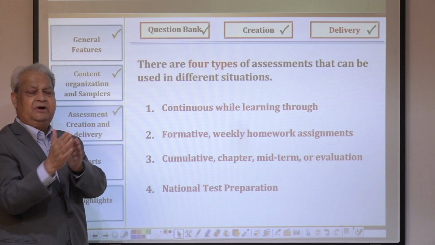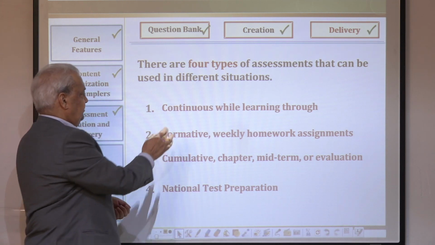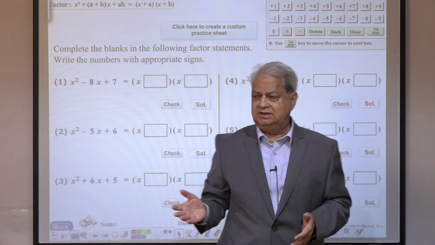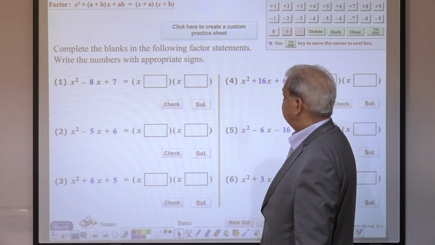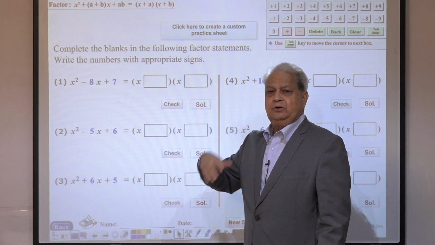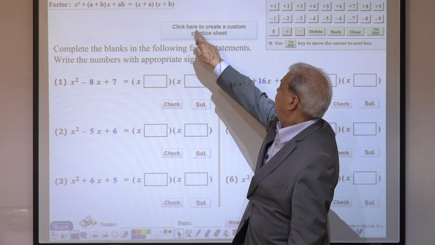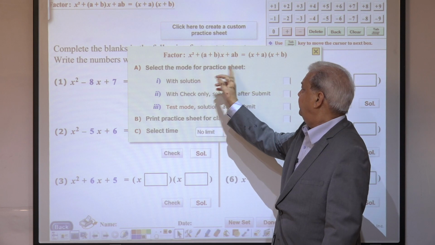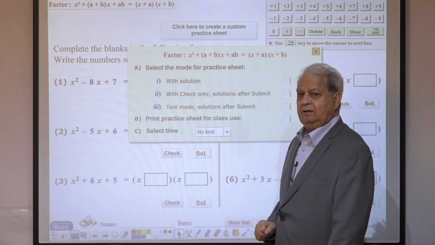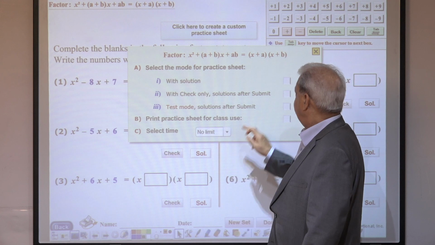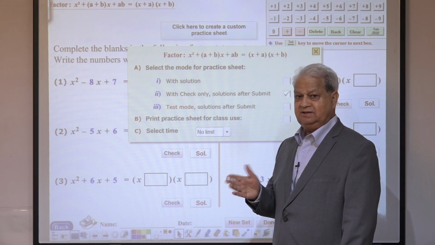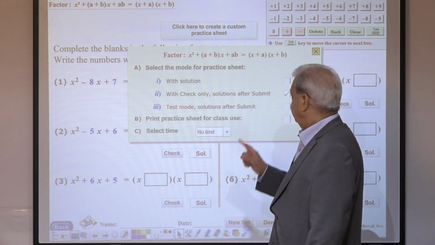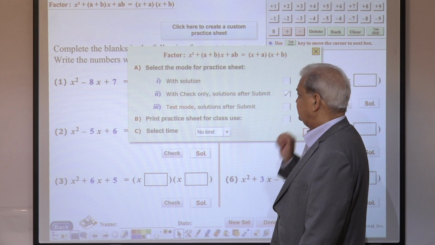Those practice sheets can be converted into assessment. For example, this is a practice sheet, the same thing that I discussed, factoring trinomial. You have 6 questions, and how are they to be assigned to the students? Click here. The teacher can select the option. Select the mode for practice sheet. With solution? No. With check only? That's okay. They can check the answer and change it. Remember, it's not multiple choice. They have to enter the answer. It depends upon that. Test mode, click on test mode.